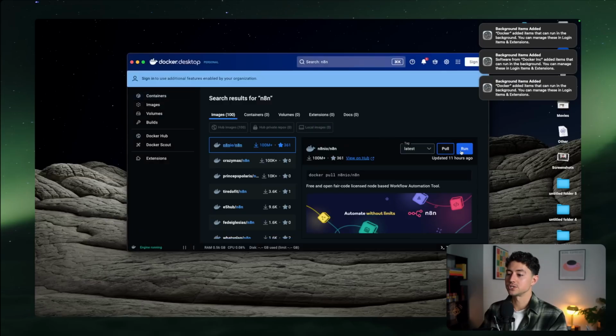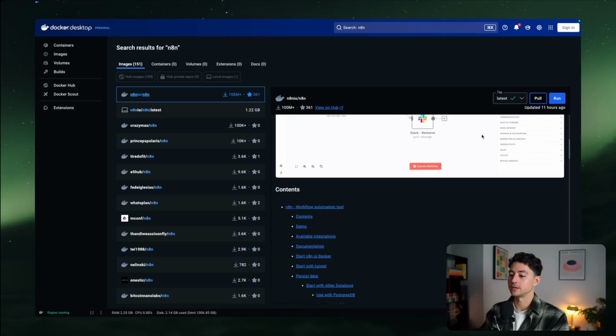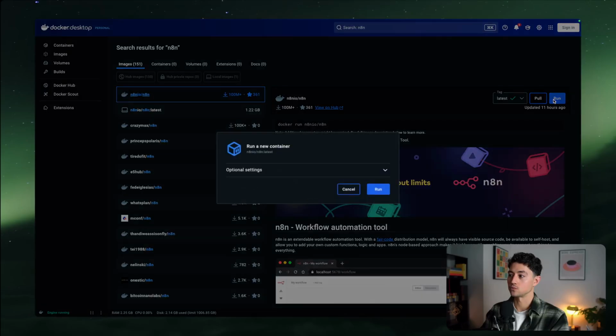So what you're going to want to do is click pull. That'll go through setting this up on your own computer, basically. And once you've pulled it, you're going to want to run it. Now, I should note that you can do this through terminal as well. You don't necessarily need to do this just through Docker Desktop. Docker Desktop's just a much easier way of getting up and running with this. And then you're actually going to want to instantiate this by clicking run.